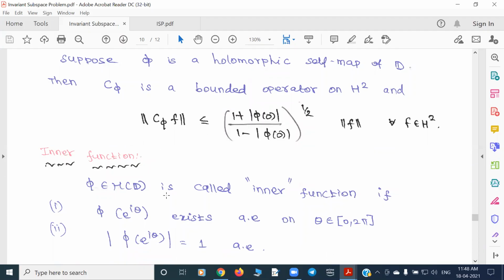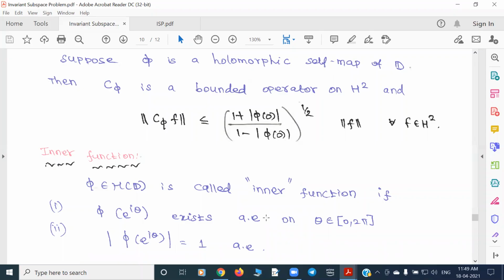Inner function. An analytic function defined on the unit disk is called an inner function if the radial limit exists, because the function is defined only on the unit disk, but now e to the i theta is a point on the circle. So e to the i theta is not a point of the domain, so we are taking the radial limit. The function might not be defined there directly, but this radial limit exists almost everywhere.